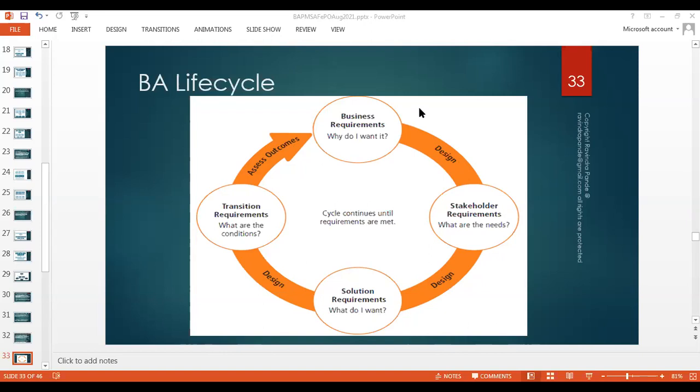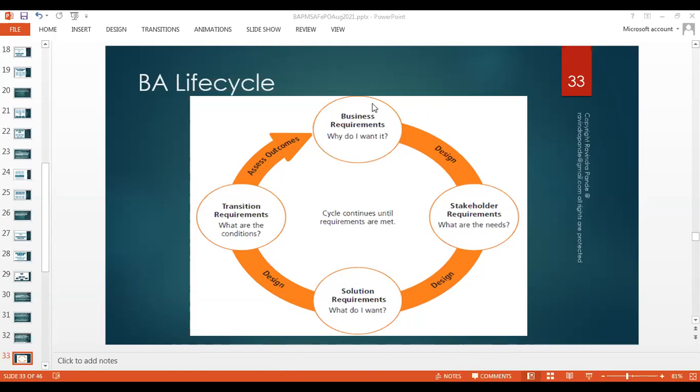Anybody else, want to try or have any confusion in how Srinam ji have explained? Anybody? Have you understood this BA life cycle? Yes. Yes, no? Yes, thank you. Okay, great.